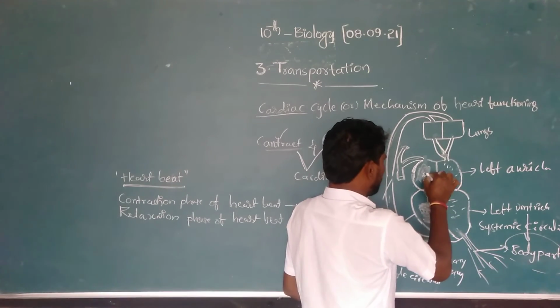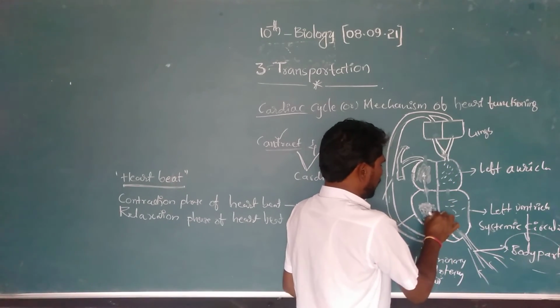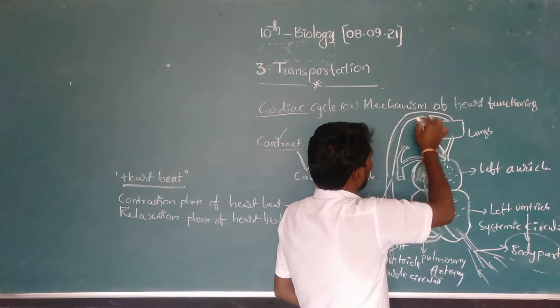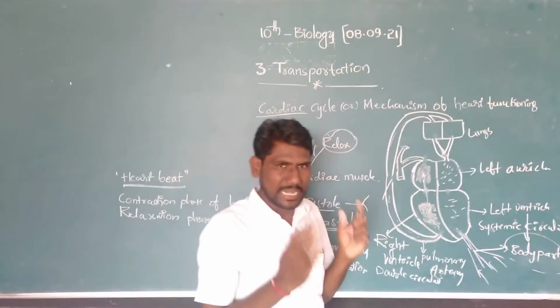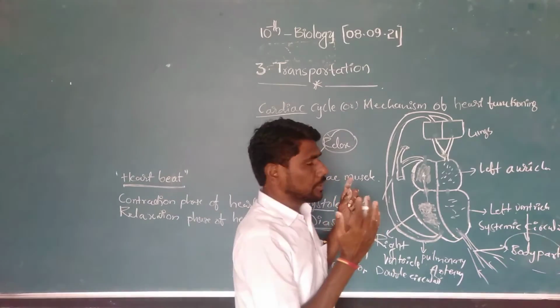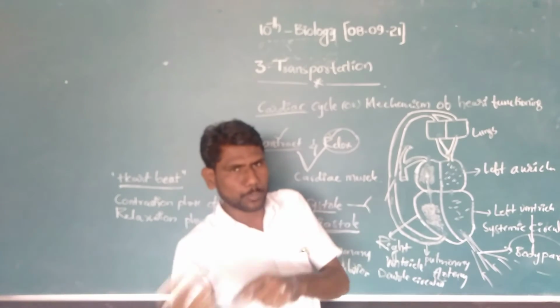Impure blood reaches the right auricle, then the right ventricle, then the lungs. In the lungs, the impure blood is made into pure blood.